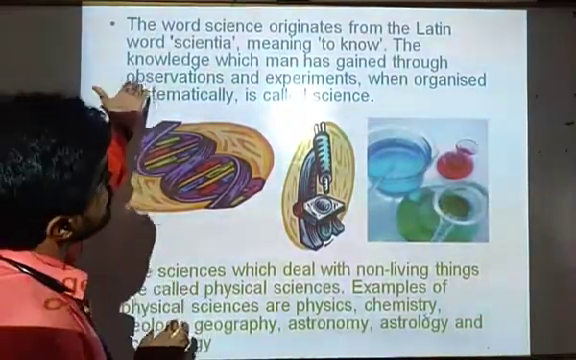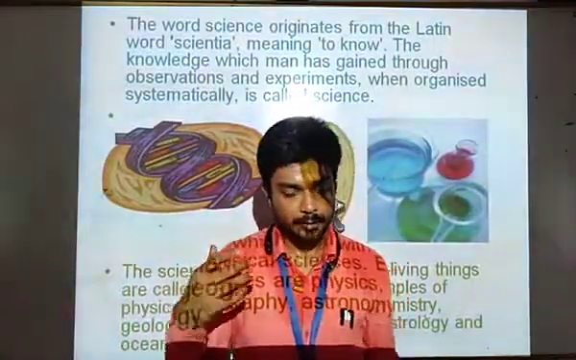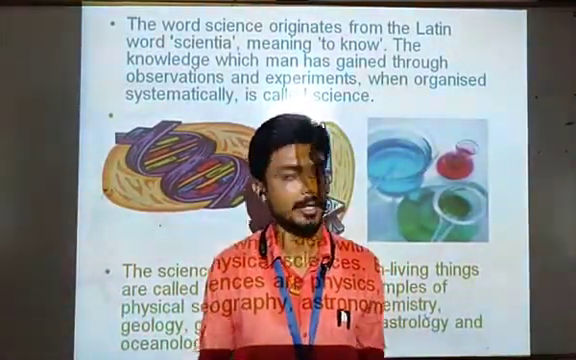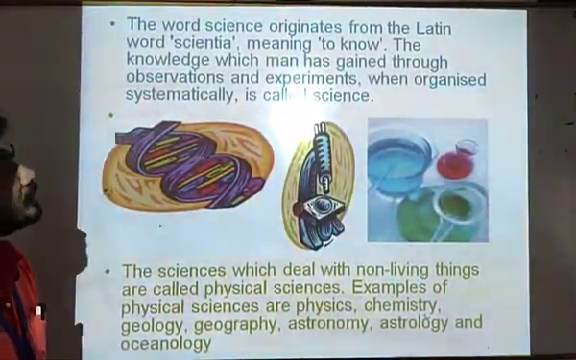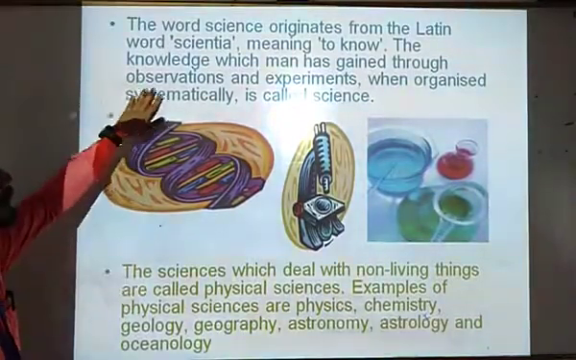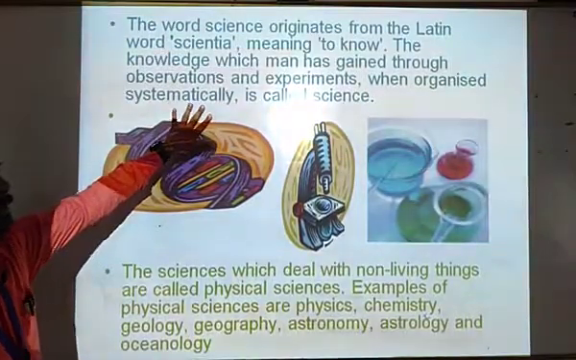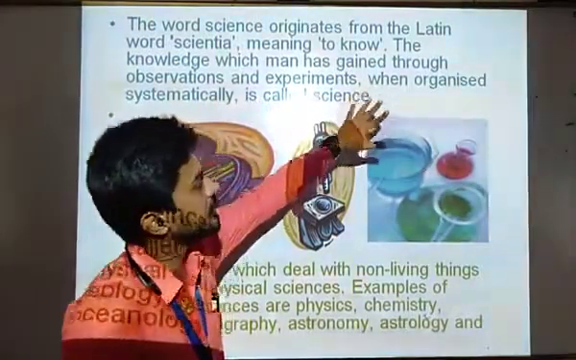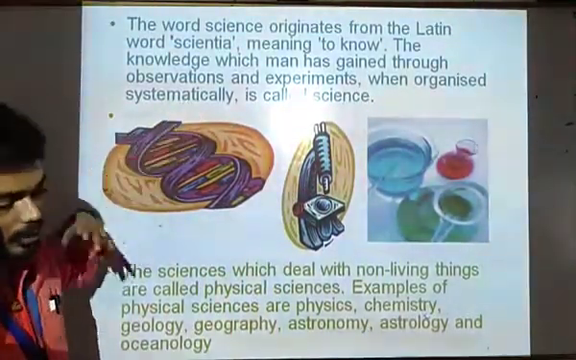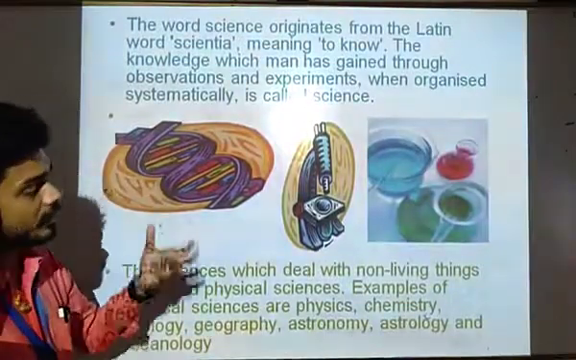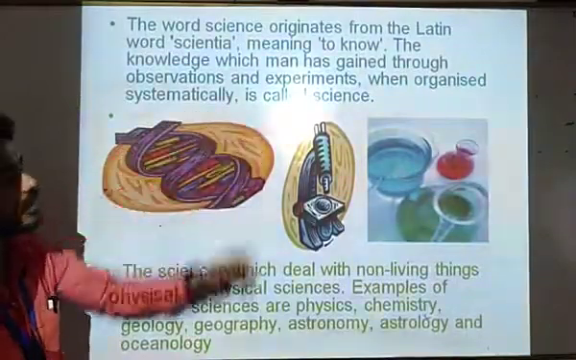Students, as we have studied in classes 6, 7, 8, science is systematic, organized knowledge. Here we can see the definition: the knowledge which man has gained through observation and experiment, when organized systematically. The main focus word is organized systematically. Because you can take so many observations, but the observations which are organized systematically are called science.